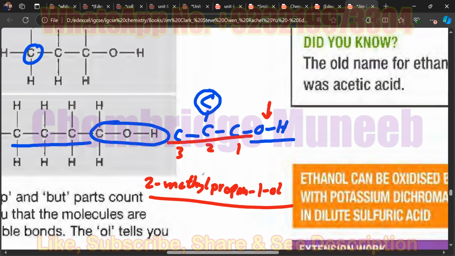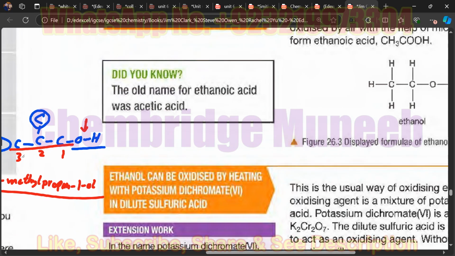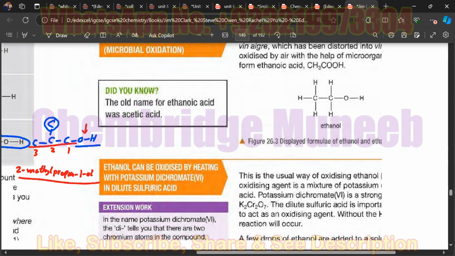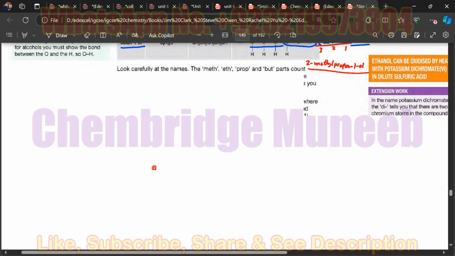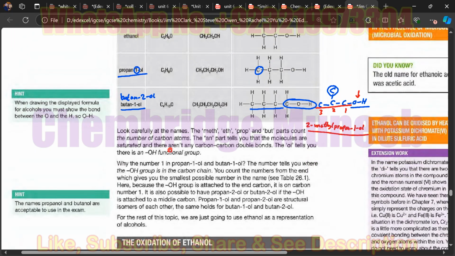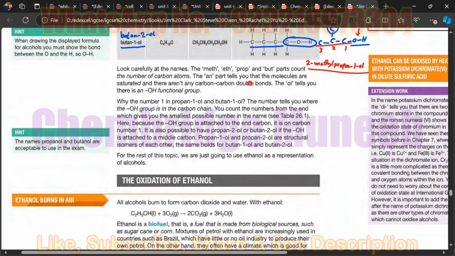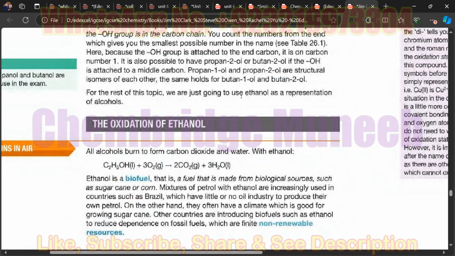You can take a screenshot of this. Yeah, I did. Okay, good. So that's how we can get some structures and also give names to these molecules. Now moving forward, we have some of the reactions of the alcohols.